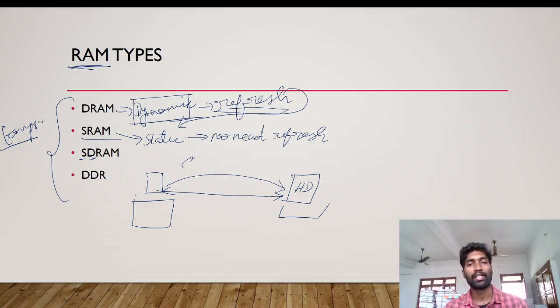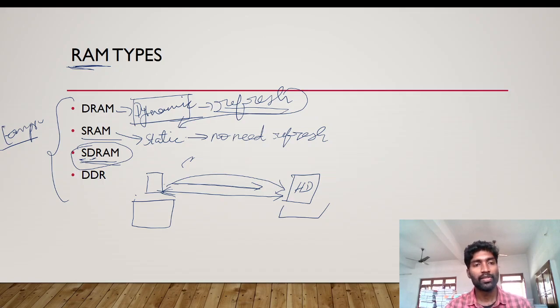We do not need to press Ctrl S. It is always synchronizing. It always checks the data which is in the hard disk and which is in the computer, whether it is correct or any modification we are making. The big advantage is we do not need to save. It is the fastest RAM ever. The synchronous one is very fast because it has a direct connectivity with the hard disk. But it consumes more electricity. Why? Because it is always active, and because of that it consumes more electricity.